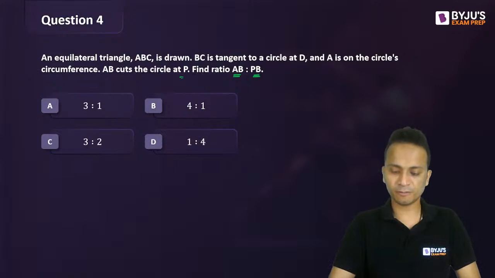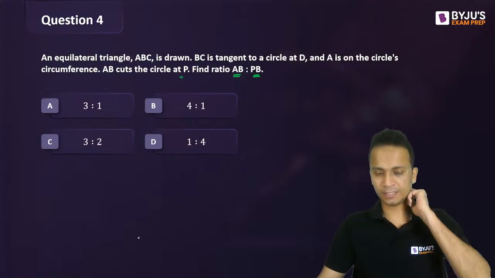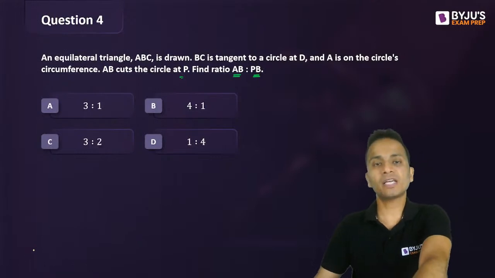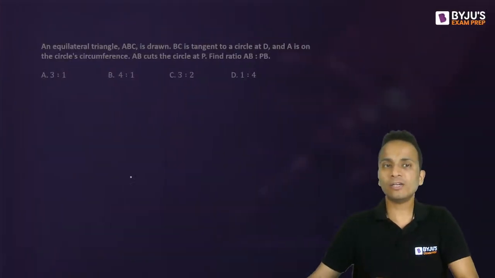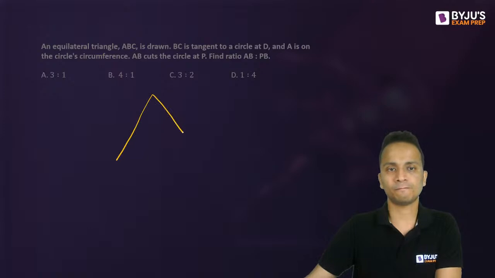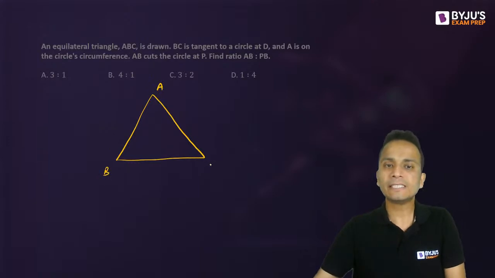Any answer for this? Okay, all right. Let's go on. Important is to draw the figure. The figure should be clear. Then only you will be able to get a correct answer for this one. An equilateral triangle. So first of all, drawing an equilateral triangle ABC.